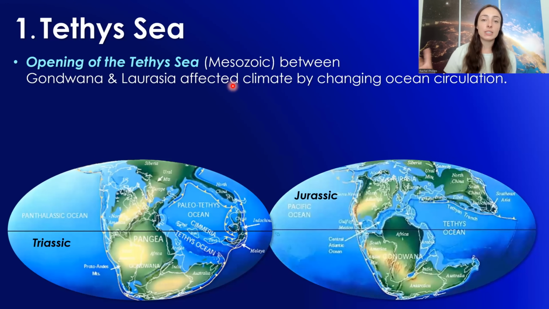The first major sea or ocean basin we'll talk about that opened during the Mesozoic is the Tethys Sea. This sea formed between Gondwana and Laurentia as they rifted apart, breaking up Pangaea, the supercontinent that formed just before the Permian and contributed to the Great Dying, one of the largest extinction events of all time. I talk about how the formation of Pangaea and its breakup affected climate in my first How Tectonics Affects Climate video, and I'll link that to the top right if you're interested. But basically, the formation of this sea greatly affected ocean circulation and thus climate.